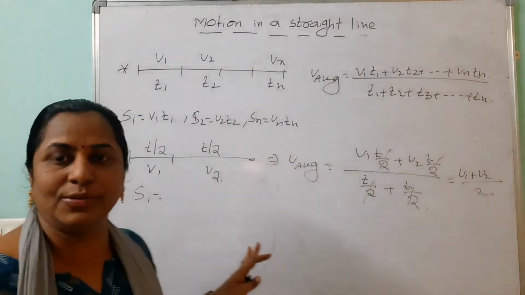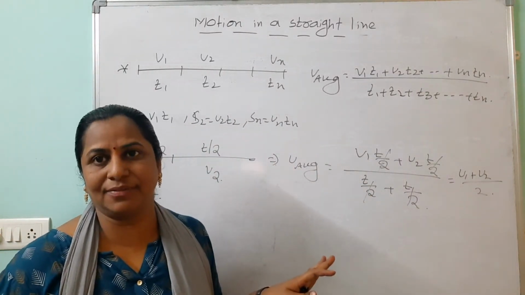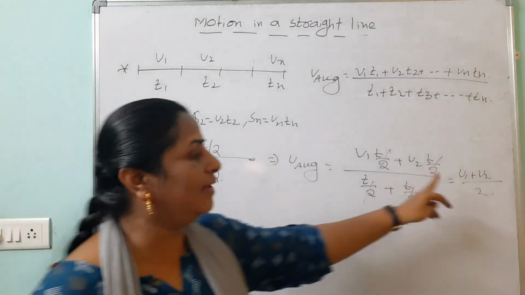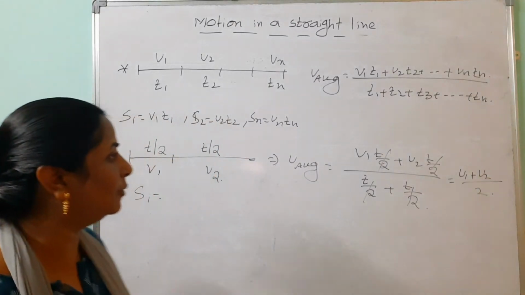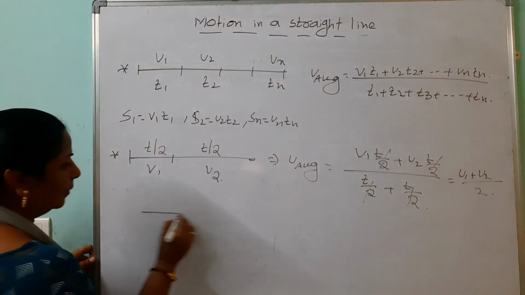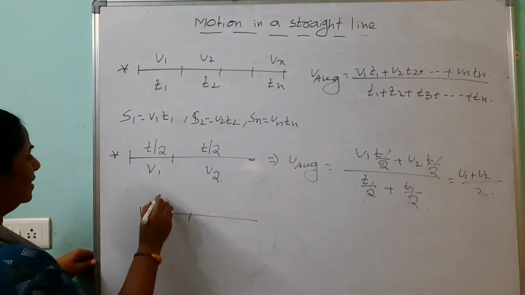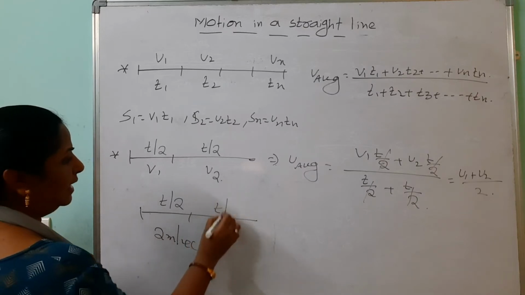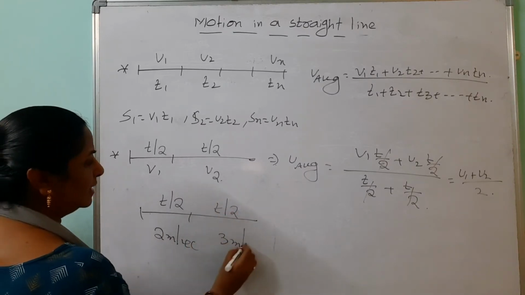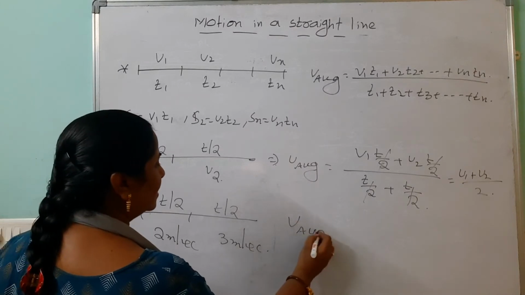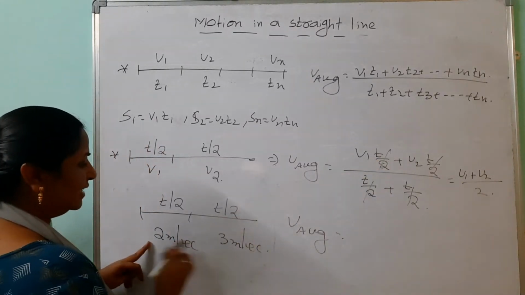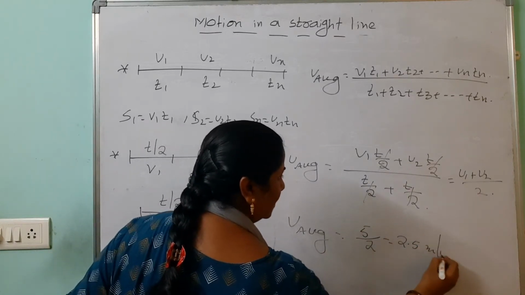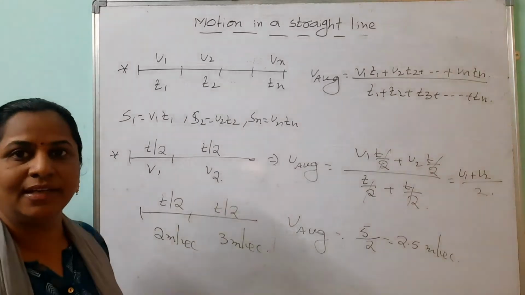So don't confuse. 2 v1 v2 by v1 plus v2 is for half of the distance. For half of the time we can go through v1 plus v2 by 2. Look here, we practically do one problem. If the person covers half of the time at 2 meters per second, and the remaining half of the time at 3 meters per second, here how to find out the average speed? Directly you can go through the addition of these two, 5 by 2. Our answer is 2.5 meters per second. Like that we can find out the average speed.